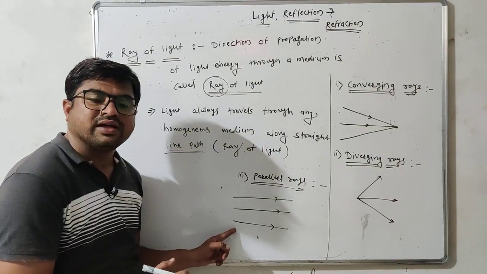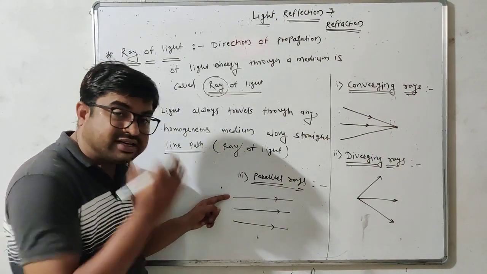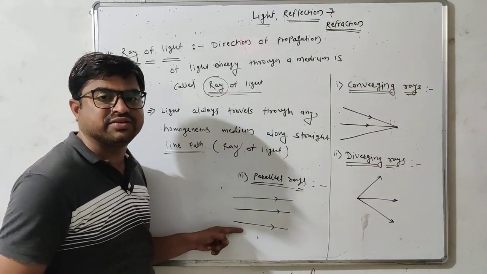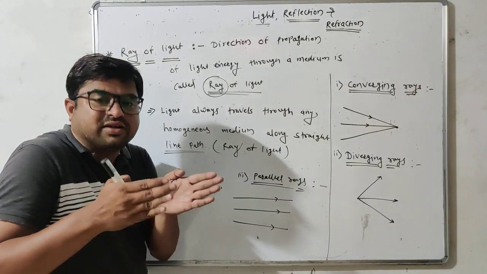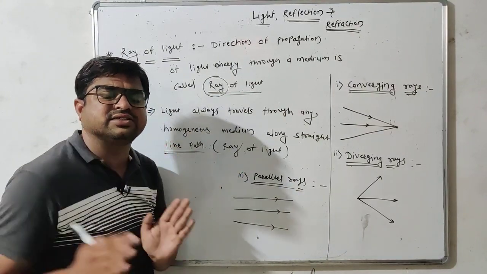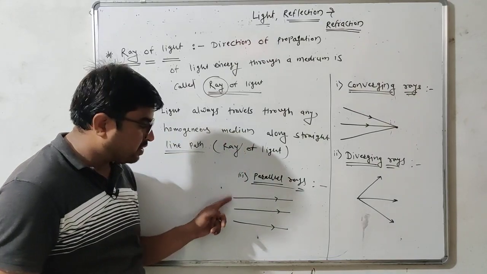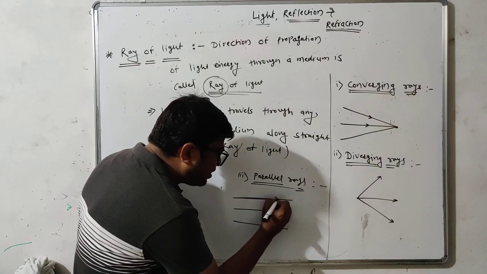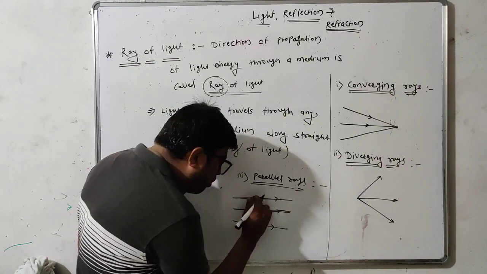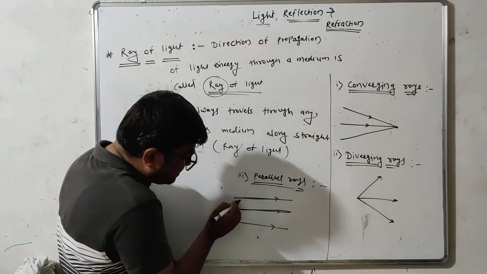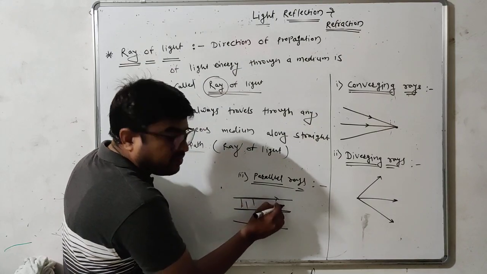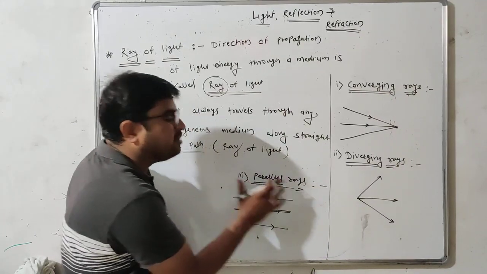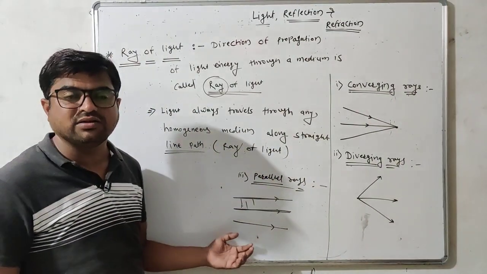That means the light energy traveling along this direction and this direction is maintaining its distance constantly through the medium. They always maintain the same distance between them. That means they are parallel. Such rays are called parallel rays.